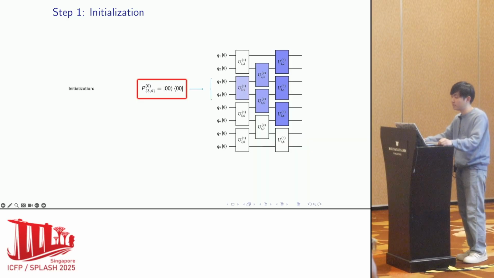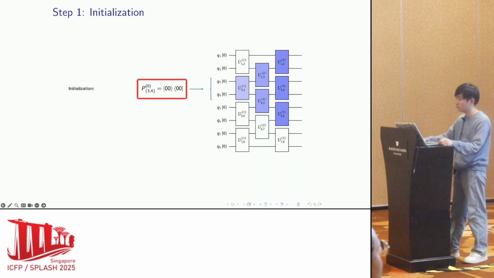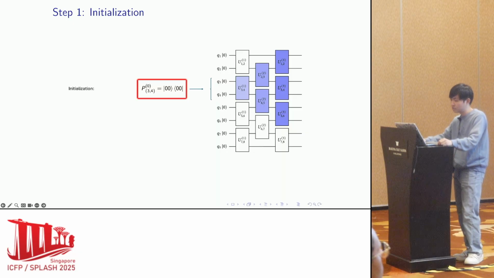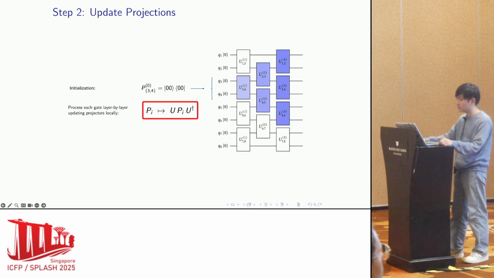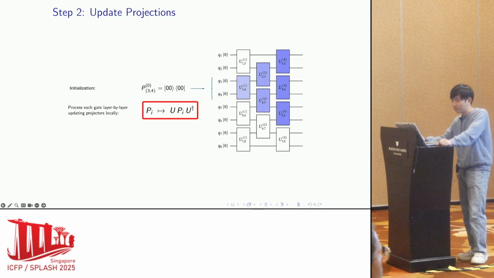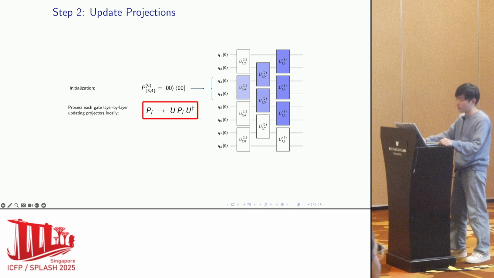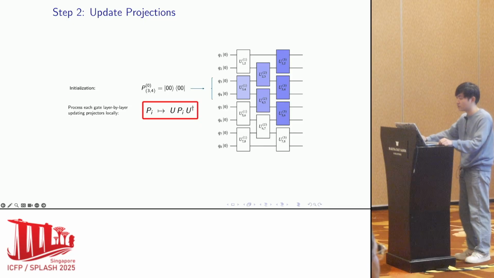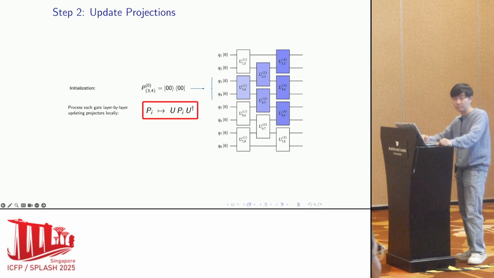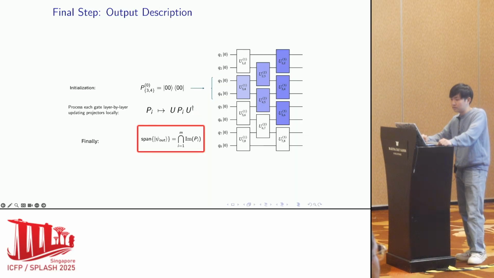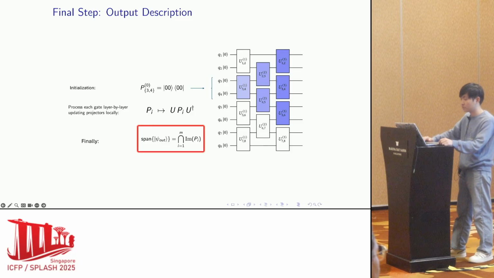Our algorithm begins by initializing local projections. For example, here for qubits Q3 and Q4, we start from the projector corresponding to the vector 0, 0. Then we update the projector layer by layer using the Heisenberg picture for evolution of quantum operators, where U is the unitary operator acting on the projector support. Finally, the intersection of these local projection images fully characterizes the output state.